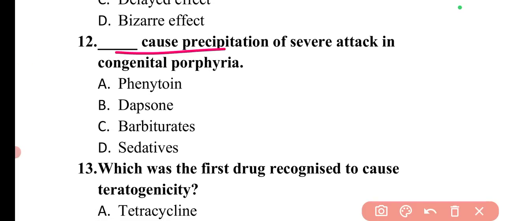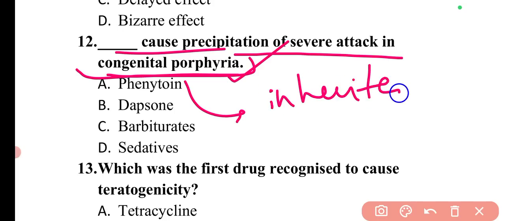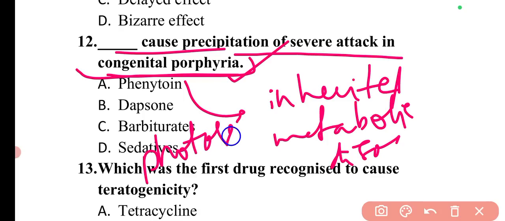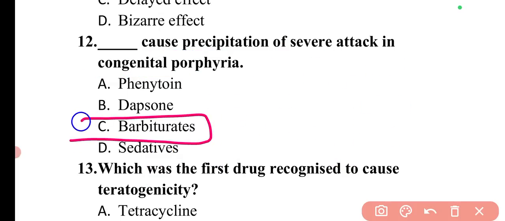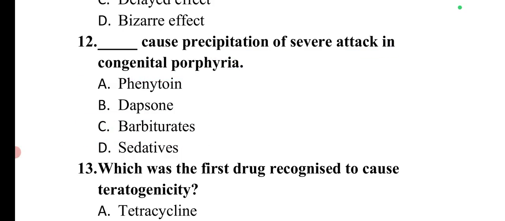The next question is, dash cause precipitation of severe attacks in congenital porphyria. So basically congenital porphyria is a rare inherited metabolic disorder that simply causes severe photosensitivity and several other symptoms. So this is congenital porphyria. In this, the barbiturates are the drugs that cause precipitation of severe attacks in congenital porphyria. So here option C is correct.